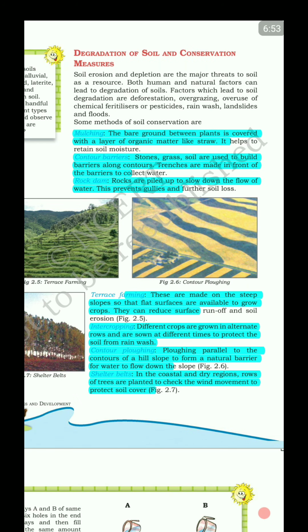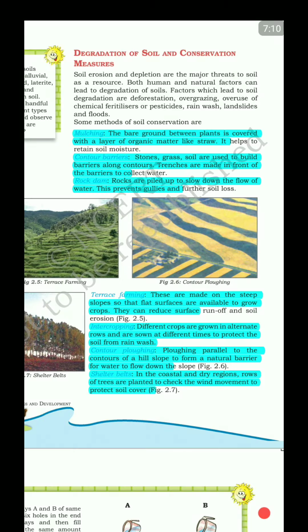So the contour barriers, they are of two kinds. First, it can be either a dead contour barrier, or it can be a live contour barrier using plants, right?